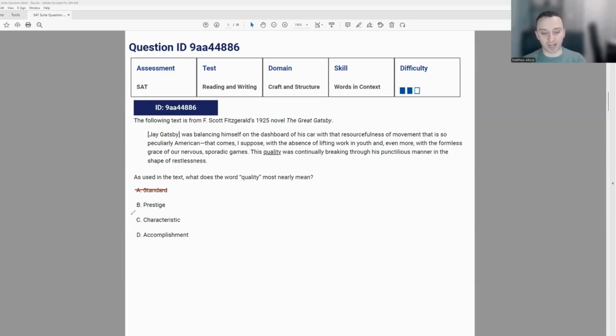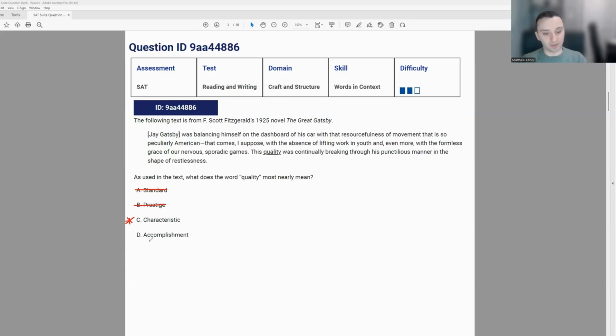Prestige means to be held in high regard or is very fancy and very well desired. Again, could be something in that case that maybe someone considers this prestigious, but it doesn't quite fit with the rest of the passage. So I think we can cross this out. A characteristic, though, that could be something that is like a trait. That could be a synonym. So let's star this one for now and just double check the rest of our answers.